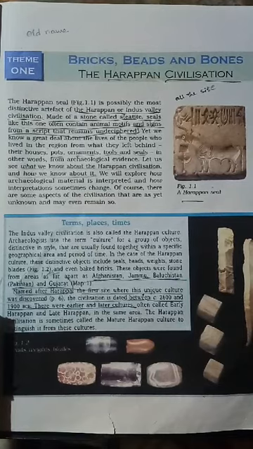As you can see at the top of our chapter, there is Bricks, Beads and Bones. When the civilization was discovered by archaeologists during the 20th century, they found bricks of a particular ratio, breadth and length size, beads of a particular style, and bones. Taking all these evidences into account, they successfully announced this civilization, the Harappan civilization. Okay, let's start.